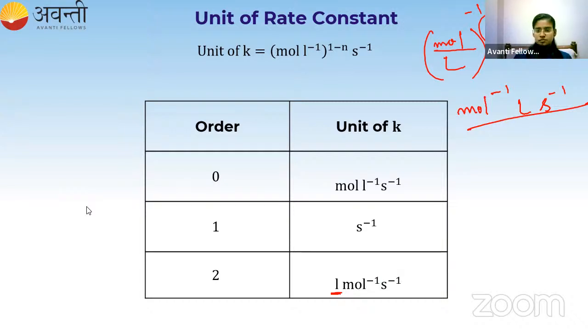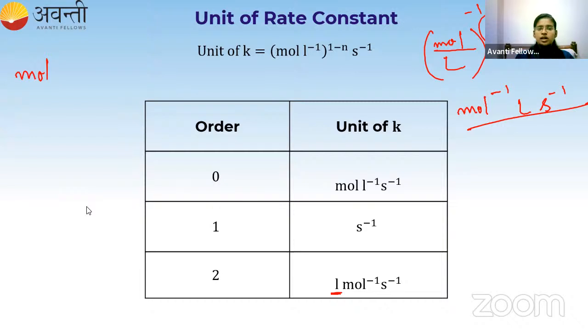Okay. Can anyone tell me the unit of rate constant if the order of the reaction is equal to 3? What I have to do is substitute 3.